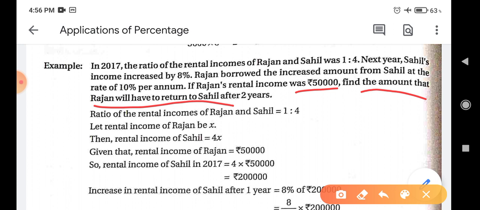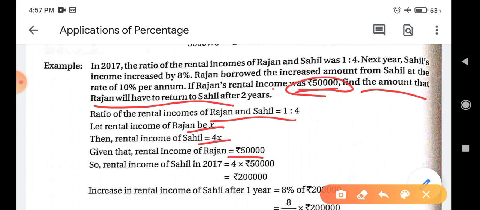Firstly we are given the ratio of incomes of Rajan and Sahil. It is 1:4. Let the rental income of Rajan be x, then the rental income of Sahil will be 4x. We are also given Rajan's rental income, and it is 50,000 rupees.